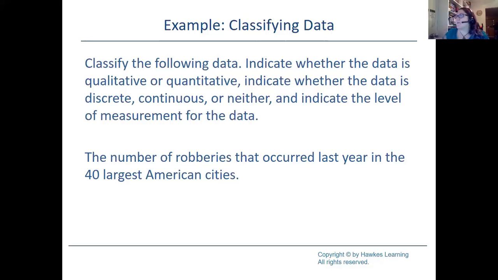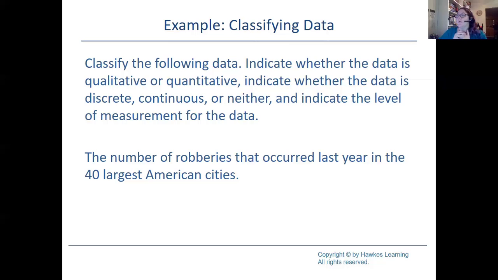The number of robberies that occurred last year in the 40 largest American cities. Well, let's start with, what are we talking about? The number of robberies, right? Since we're dealing with the number of robberies, that's going to be a number. We're in the quantitative world. Quantitative can be discrete or continuous. Now, in the question up here, I use the word neither: discrete, continuous, or neither. Neither is only used if it's qualitative. Quantitative is the only one that gets the word discrete or continuous.